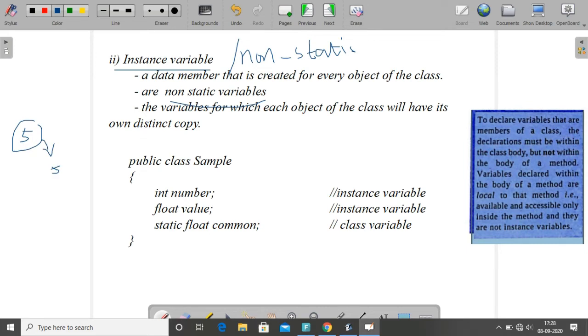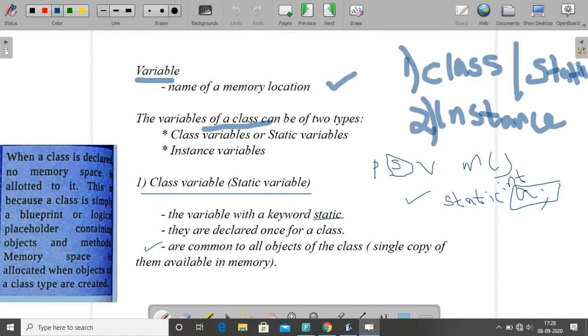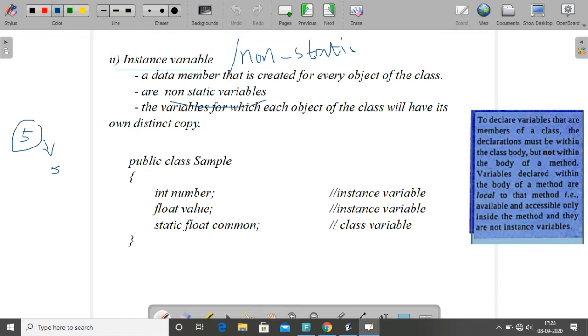Example, if we create 5 objects, each of the 5 objects has its own copy of this instance variable. That is the difference between instance variable and class variable.